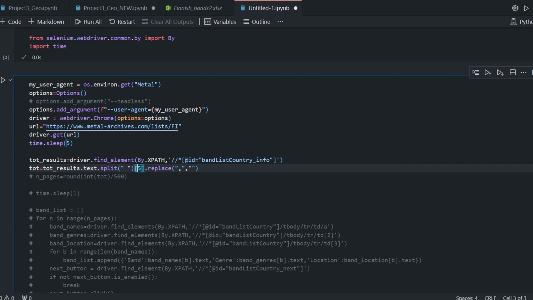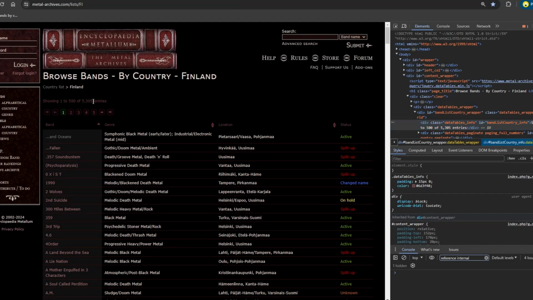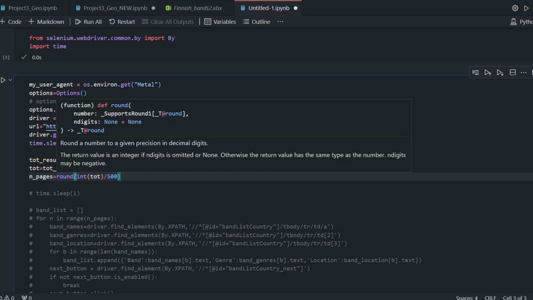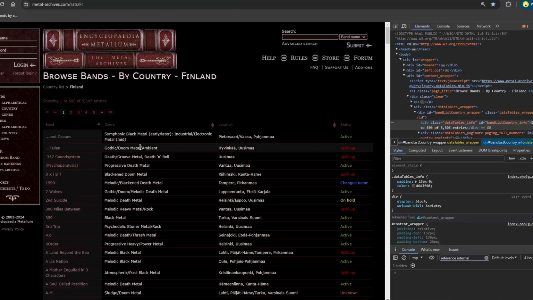And then I replace the commas with an empty space, because I just want to have the whole number without the Anglo-Saxon format. And this is what I'm going to do here now, because then I take this number and I divide it by 500, and I make just a round. That's because we have more than 500 pages for all the results.